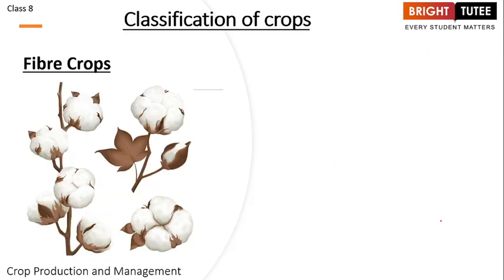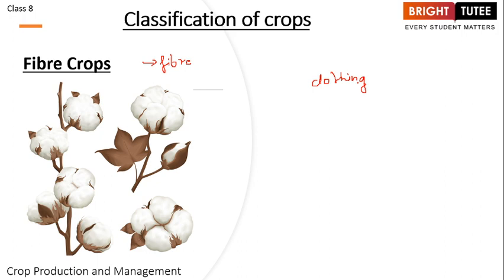Okay, moving on, the next type is your fiber crops, right? Fiber crops are the crops which are grown for the fiber, right? Fiber is utilized for different things. One is for clothing, right? And the other is for upholstery. Now what exactly is upholstery? Usually the furniture that is covered with cloth, that is upholstery. Then apart from that, different other rugs and all these things are upholstery, right?